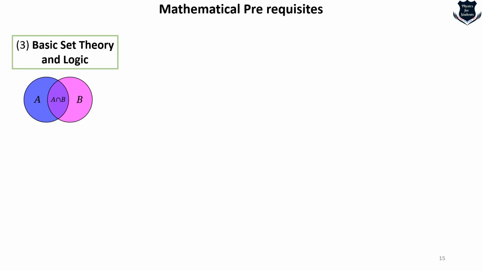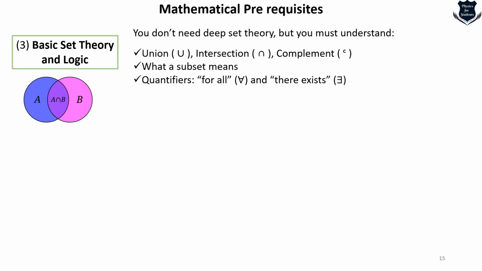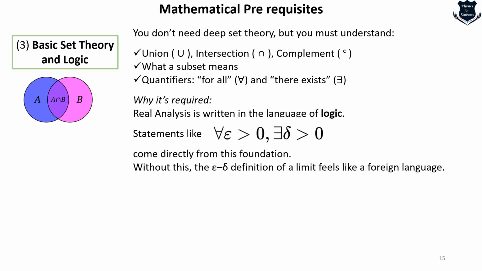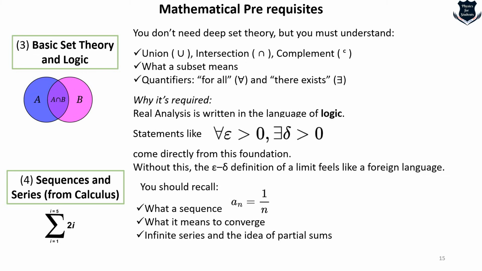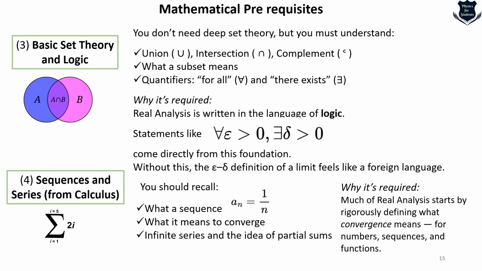Third would obviously be basic set theory, because the entire notation is written in set theory. So union, intersection, quantifiers, all these things would be required, because real analysis is written in the language of logic. So this type of statement which I have just shown you should be familiar. Yes, sequences and series from calculus should be clear, because you need to know what we mean by a sequence, when it converges, etc. Why?